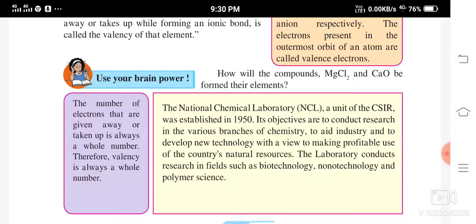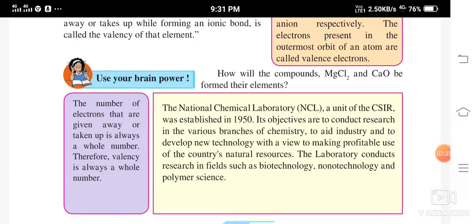The number of electrons that are given away or taken up is always a whole number. Therefore, valency is always a whole number. You always remember that one whole electron or two whole electrons are given away.